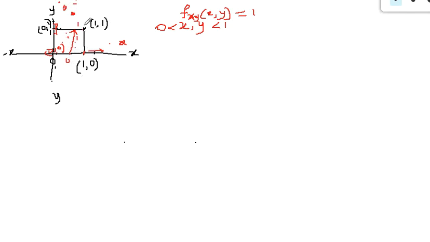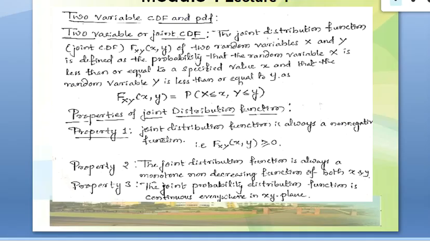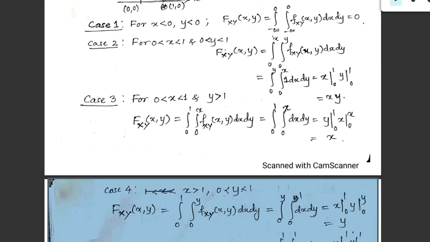So for all these, our joint probability density we consider 1. Fxy is 1, its height is 1. So we go for finding its value, that is, when we substitute the integration of dx and dy, x is from 0 to x and y is from 0 to 1, so the answer is x.